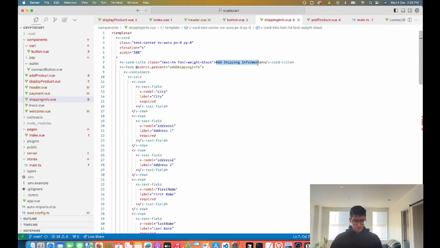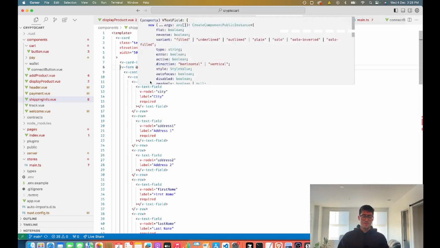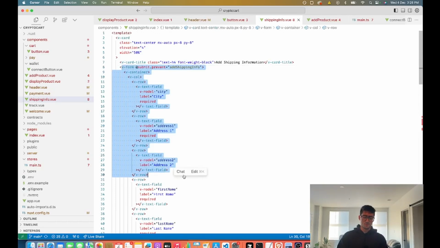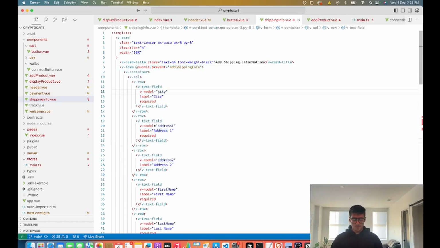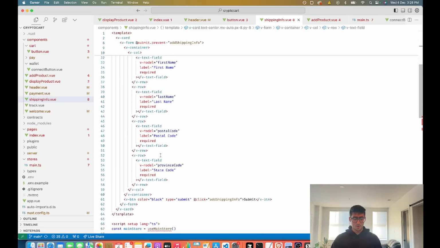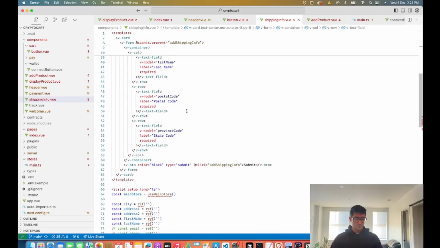here's the text, add shipping information, and it's a form. We're just using a form, and we're using the form class from Vuetify. They have their own way that they do forms. So it's a V form, and then this is how we're styling it here, and we're structuring it. We have our city, address 1, address 2, first name, all of these fields.